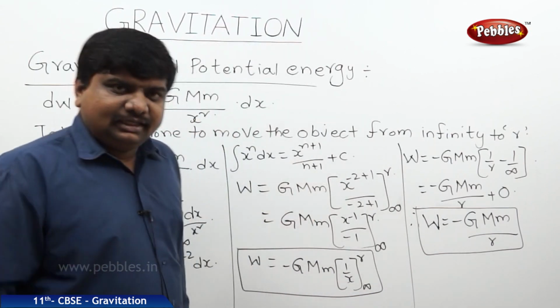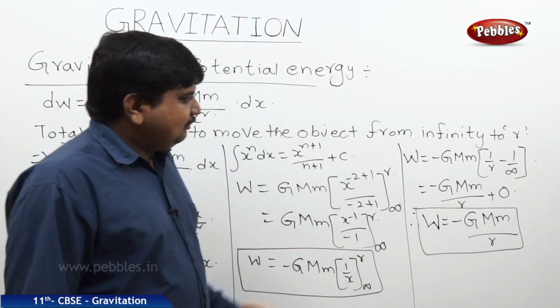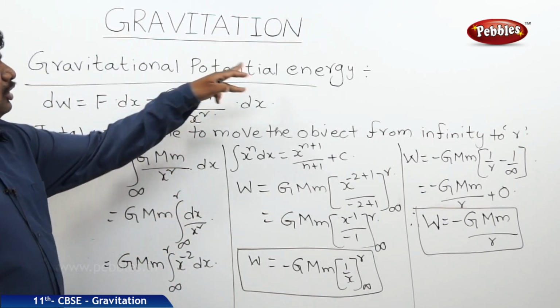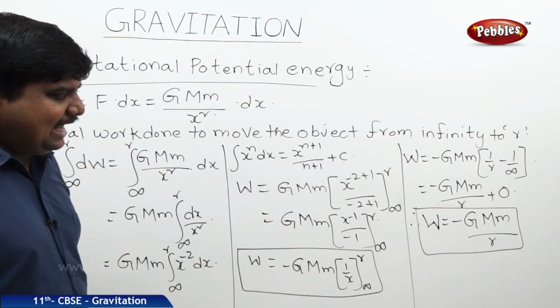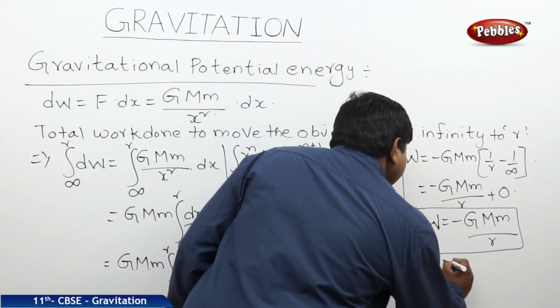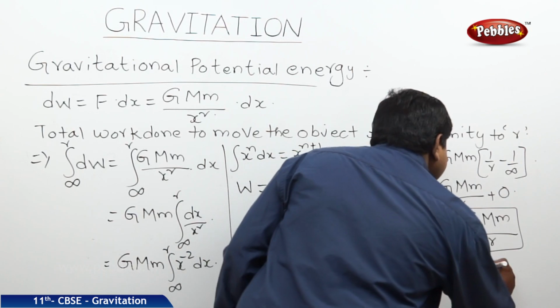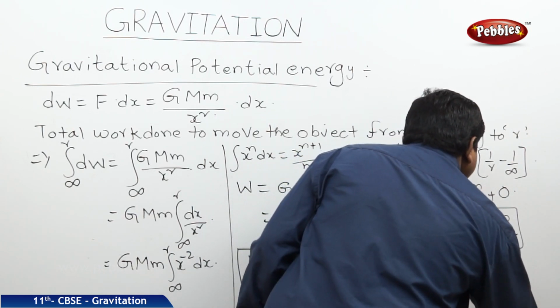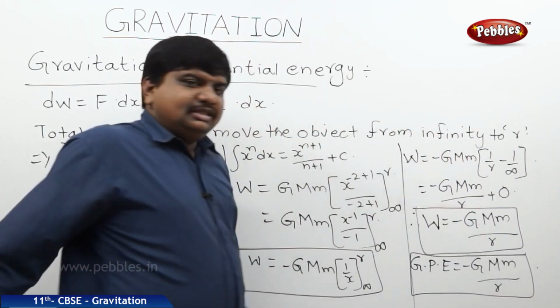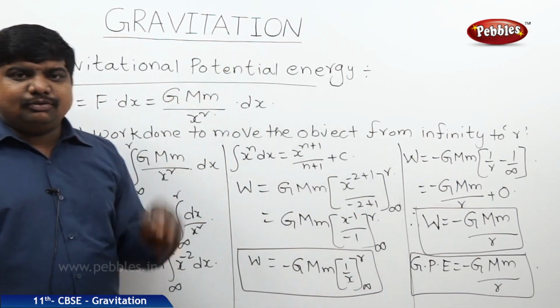So, the work done in moving a body from infinity to a distance r is stored in a form of potential energy. That is why it is the expression for the gravitational potential energy. Therefore, GPE is equal to minus G M m by r. This is the expression for the gravitational potential energy.